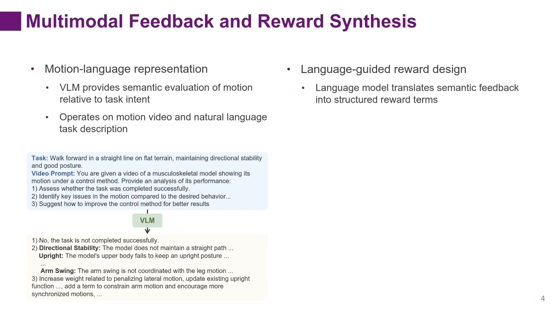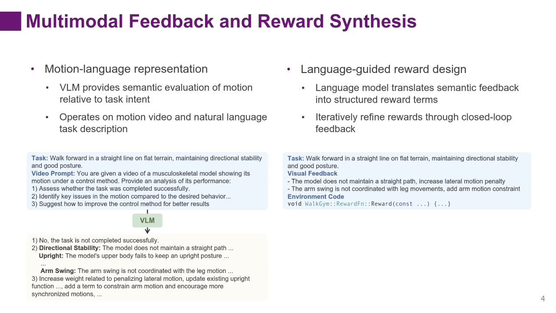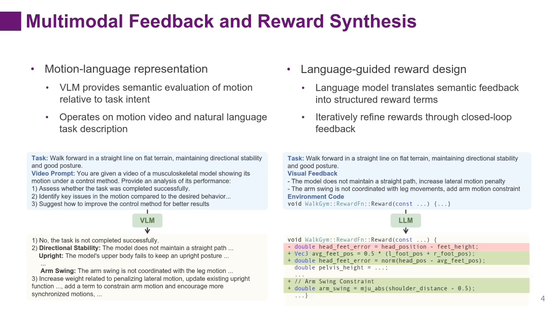The second component is language-guided reward design. In this step, the language model translates semantic feedback into structured reward terms. The rewards are refined iteratively using the language model through the closed feedback loop. For this component, the inputs to the language model include the task description, the environment reward code, and the semantic feedback generated by the VLM. Based on these inputs, the language model outputs modified reward terms and code-level refinements that better align the learned behavior with the desired task objectives. Through this iterative process, semantic motion feedback is translated into executable reward modifications, enabling automated improvement of locomotion behavior through a closed feedback loop between motion evaluation and reward synthesis.